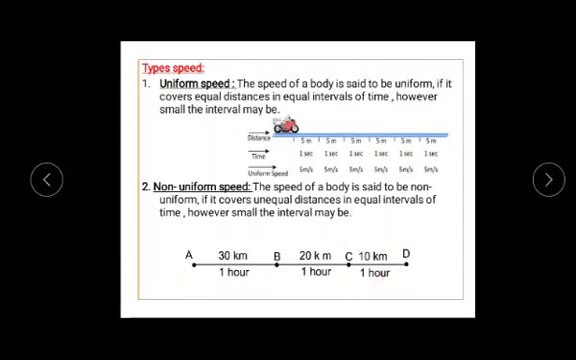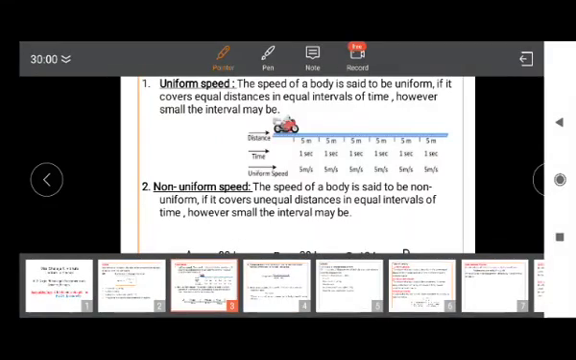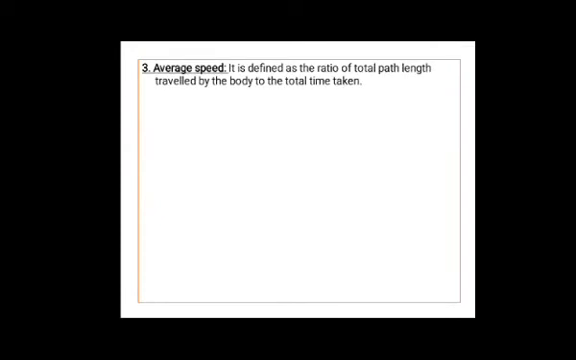Even you can write the definition like this. The speed of a body is said to be non-uniform if it covers equal distances in unequal intervals of time. Like that also you can write. Okay, so how to define uniform speed and non-uniform speed? These are simple definitions. Try to remember. Practice it. Let us move to the next one, that is average speed.